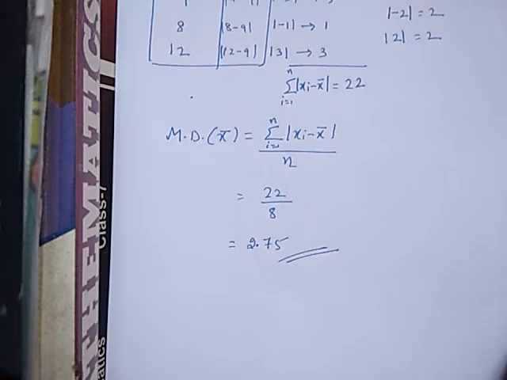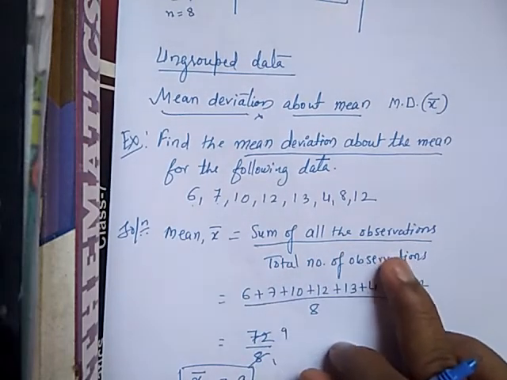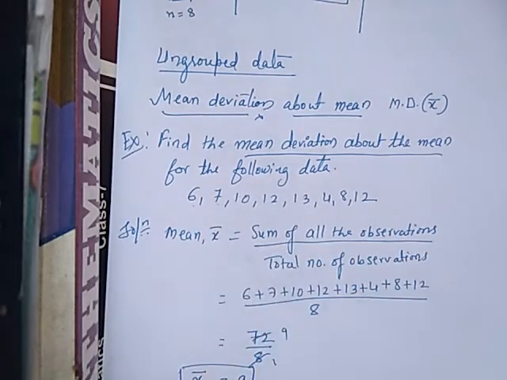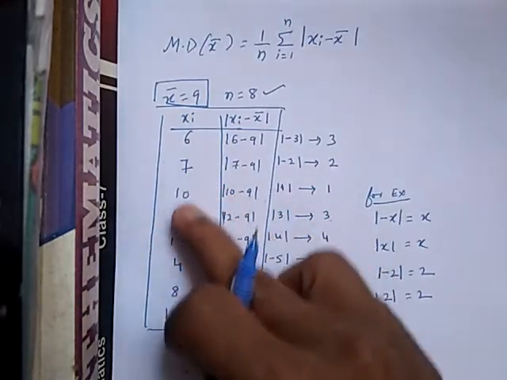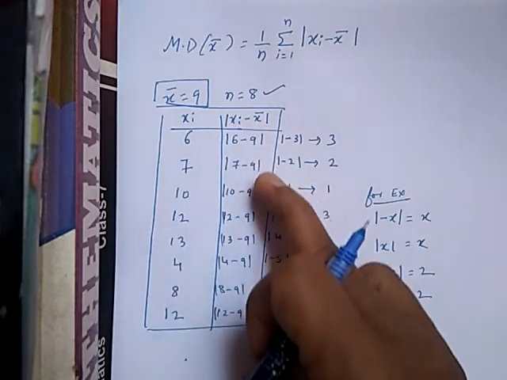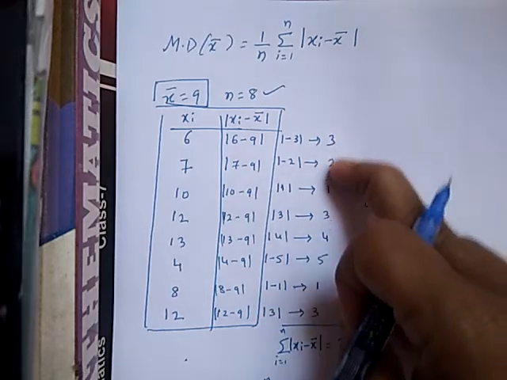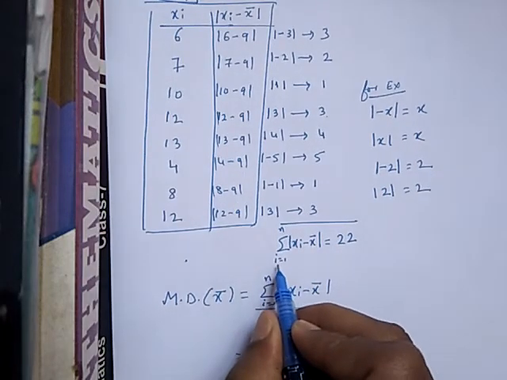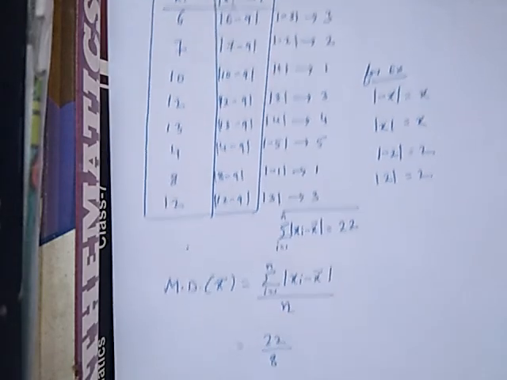I hope you have understood. So the first thing is you have to find the mean of the given data. How to find the mean of the data? Sum of all observations divided by the total number of observations. You have to add all the given data and divide by the total number of observations. After finding this mean, put a column for xi, the given data, and then xi minus x bar written in mod. Whatever negative values are there, you have to convert into positive, and whatever values you get, you have to add all of them. If you add this, you will get the summation of i equal to 1 to n of mod of xi minus x bar equal to 22. So if you substitute these values here, you will get